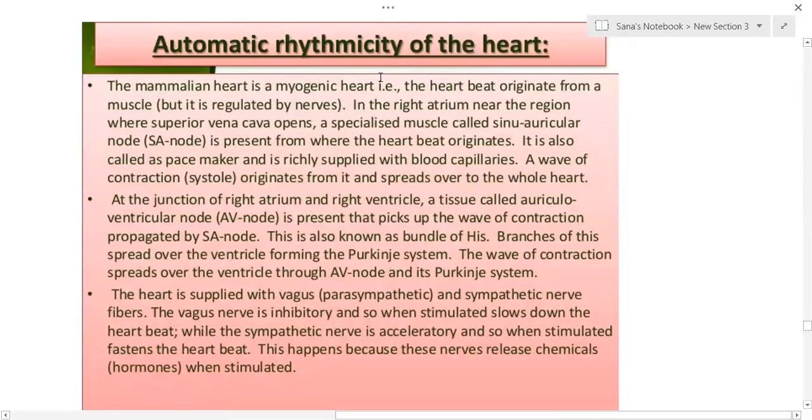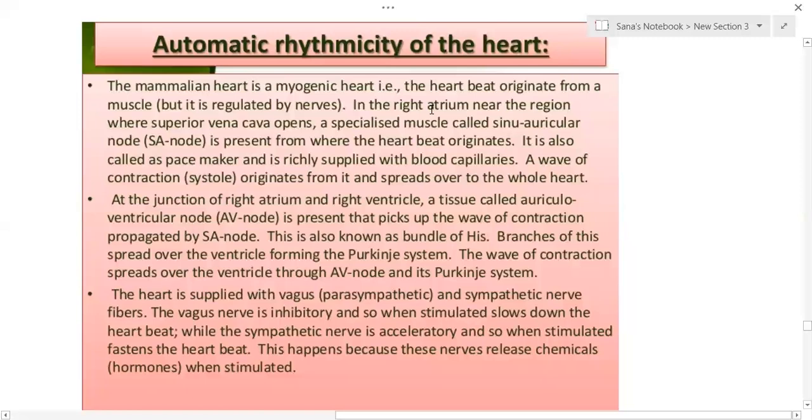The mammalian heart is a myogenic heart. So what is this myogenic heart? That is, the heartbeat originates from the muscle itself. Such a heart is called a myogenic heart. That is, the cardiac impulse originates from the heart muscles. In some organisms like prawn, etc., they possess a neurogenic heart, where the nervous system is the one which helps to begin the heartbeat. Here the heart is myogenic, as the muscles are the ones from where the origin of the cardiac impulse takes place.